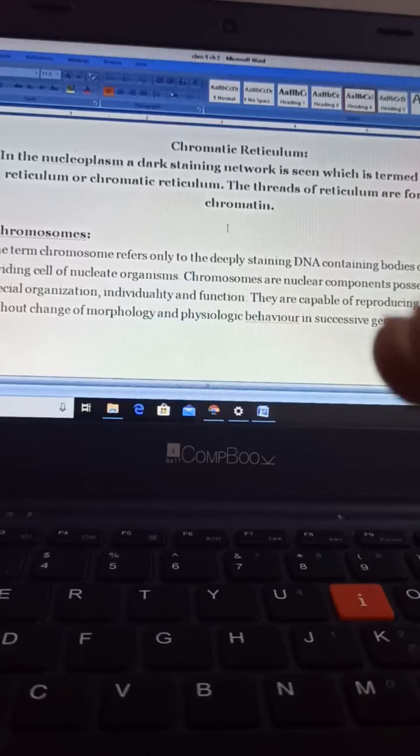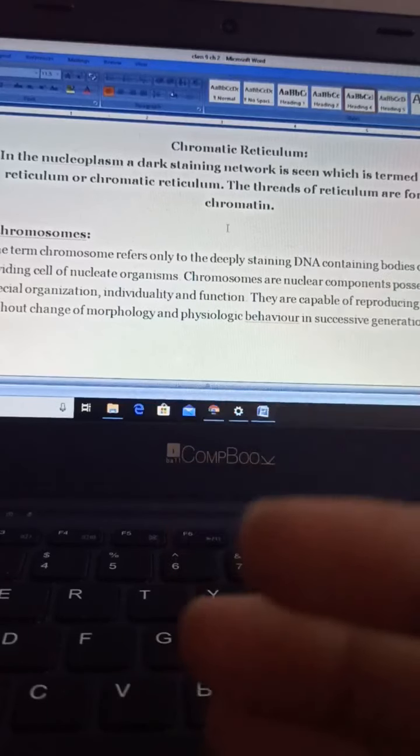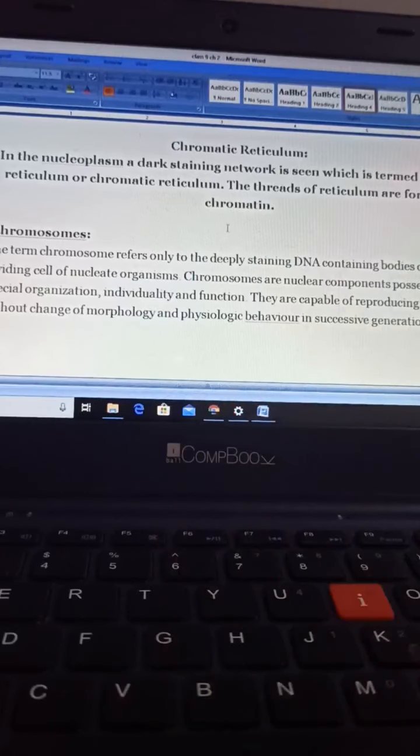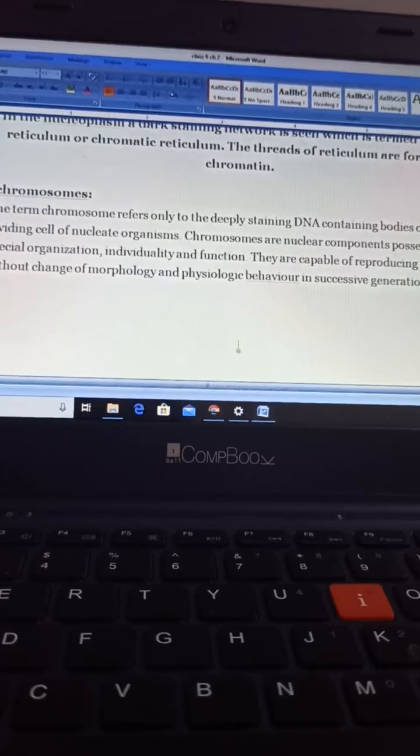So these codes are responsible for going from the parents' body to the next generations. Chromosomes are nuclear components possessing a special organization, individuality and function. They are capable of reproducing themselves without change of morphology and physiologic behavior in successive generations.